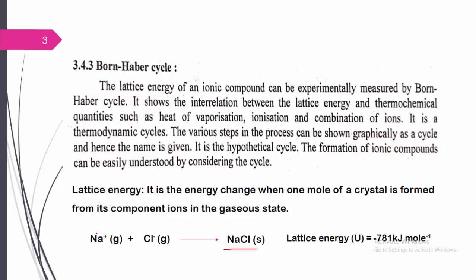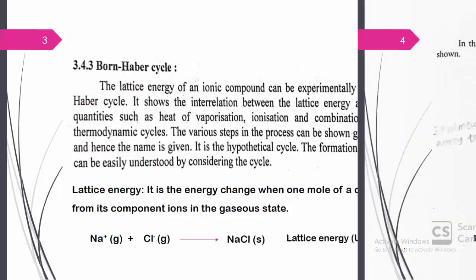How is the Na+ formed? The sodium element loses one electron and forms Na+. Again, Cl accepts one electron and forms Cl-. These ions are in the gaseous form. But what is the lattice energy when these two gaseous ions, Na+ and Cl-, combine to form one mole of crystal? That energy change is known as the lattice energy. For NaCl, the lattice energy is minus 781 kilojoules per mole. The negative sign indicates an exothermic process, meaning the energy is released.